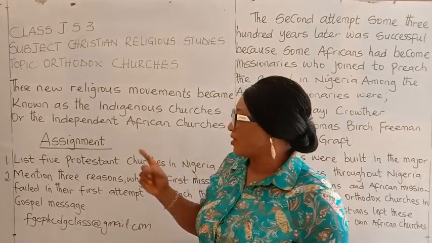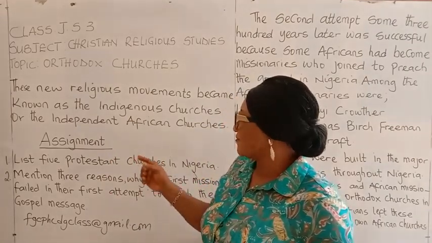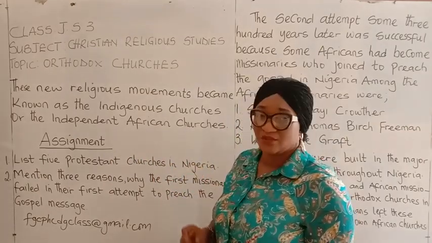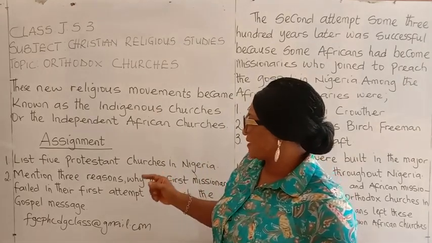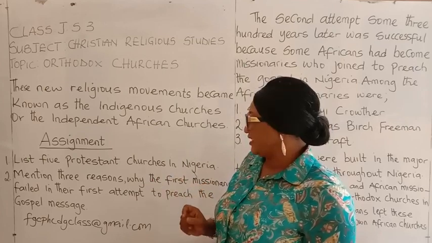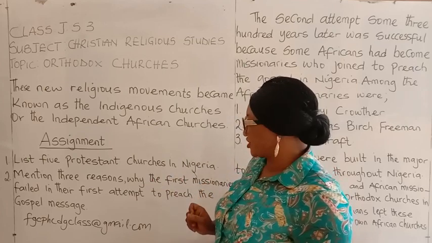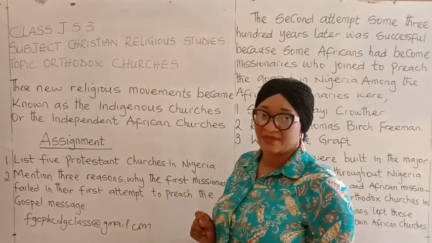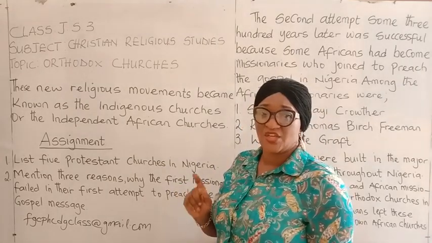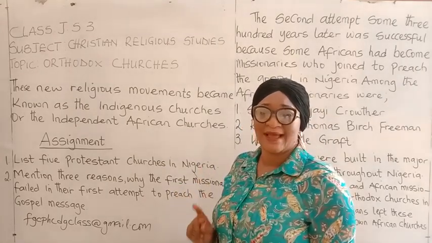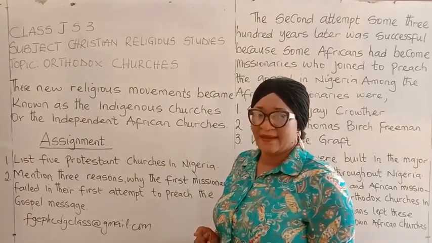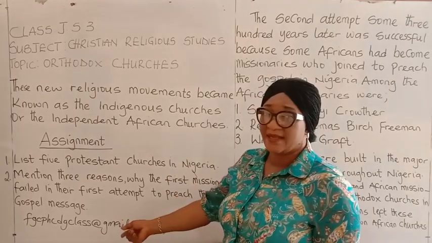The assignment here number 1 is you list 5 Protestant churches in Nigeria. Number 2, mention 3 reasons why the first missionaries failed in their first attempt to preach the gospel message. When you are done with assignments, make sure you write your name, your class, the subjects, and the topic. And then you forward it to the email below here,